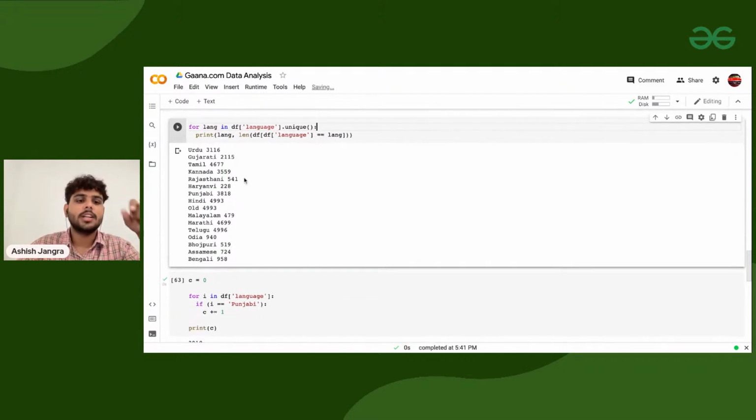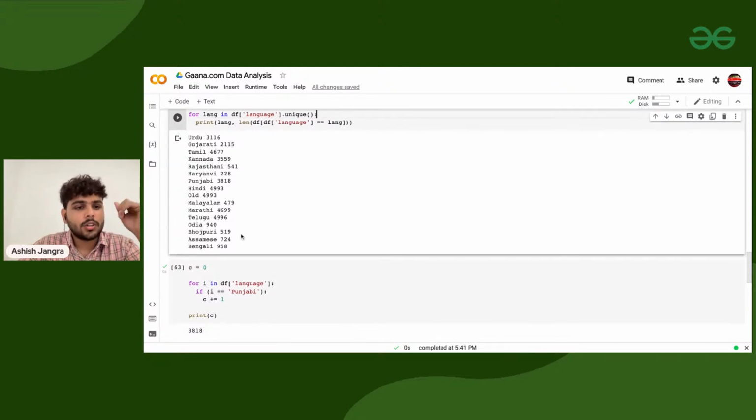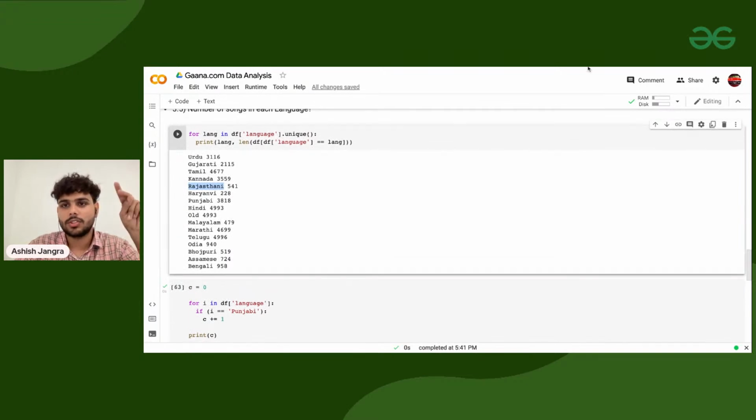From here you can plot a bar graph, and you can also see that in Hindi, Malayalam, Marathi, Telugu we have the most songs, almost more than 4,500 songs. Number one is Telugu, with 4,996 songs. And the least is Bhojpuri, where we have just 519 songs. Second least is Rajasthani. So this is the hierarchy of the songs.